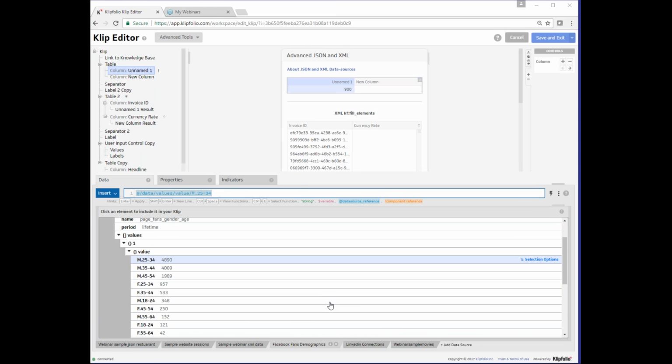Finally, we come to our last and perhaps most powerful example of the webinar. In the next steps, we're going to detail how to use a Klipfolio function or variable directly inside of the XPath itself using the Datasource function.